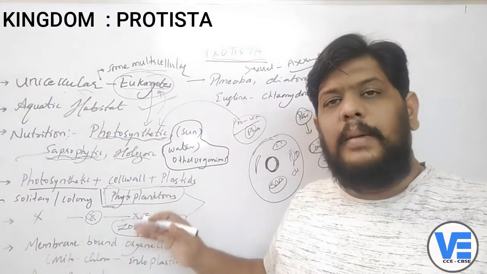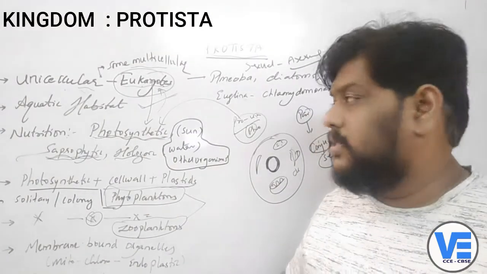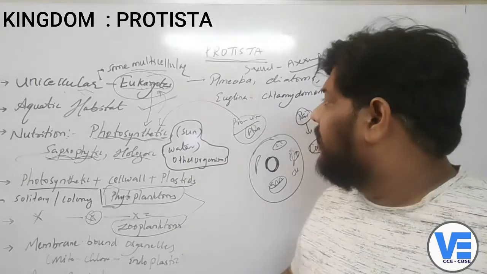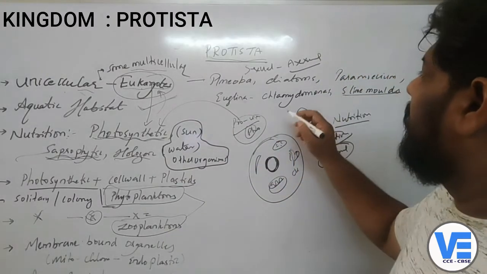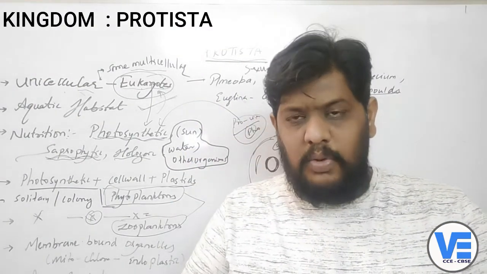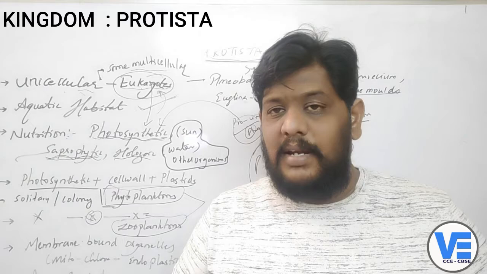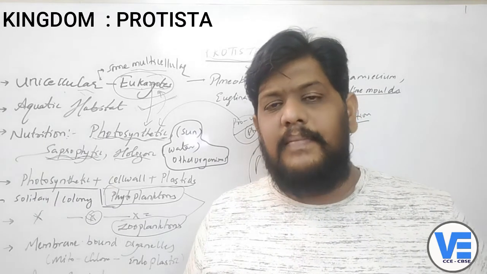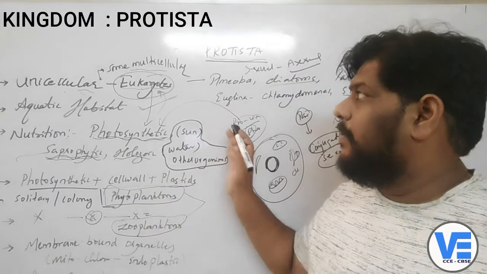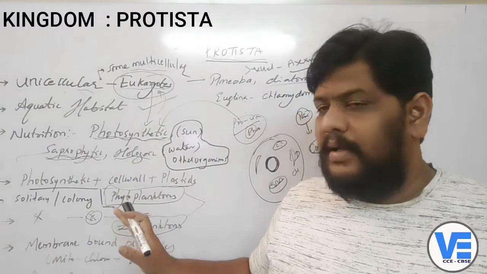So here you can see a number of examples of protista, the organisms which belong to the protista. You can see here amoeba, the paramecium, the chlamydomonas, the euglena, the slime molds, and the diatoms which live in the water. Diatoms live in the water in such a way that you see them like green pastures. That's why the diatoms are called the green pastures of the sea, green grasslands of the sea. So all these organisms come under the protista. So this is how the characteristics of protista end, right?